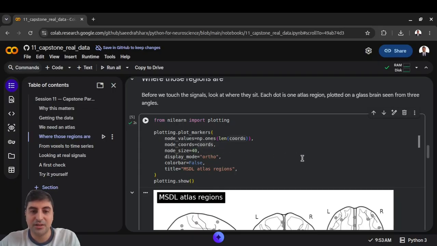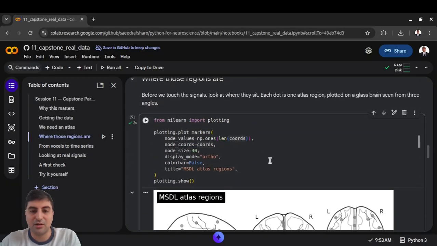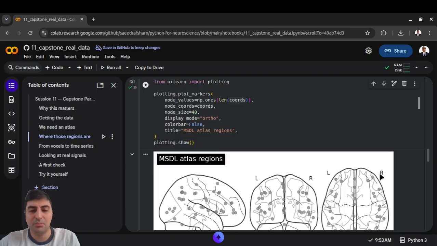We give the coordinates as the node coordinates, and set the node size to 40 just for visualization purposes, but after all we only have 39 regions, right, based on our atlas. The display mode is ortho, because it is divided into three planes, which is more understandable visually. We don't want the color bar right now because we're not plotting any activity. We just want to see physiologically what we are dealing with.